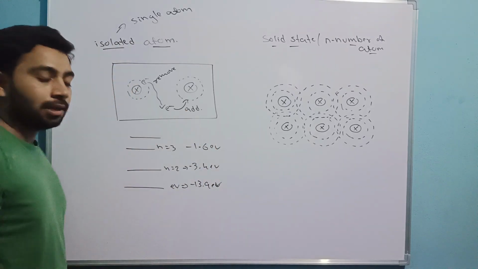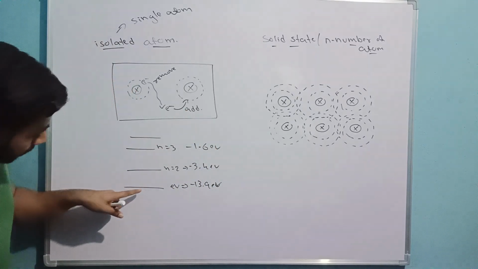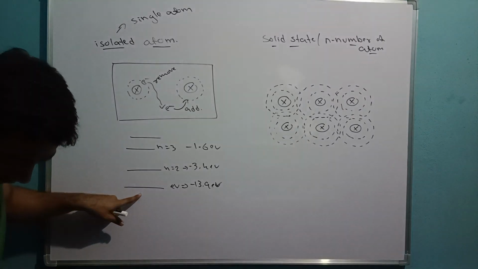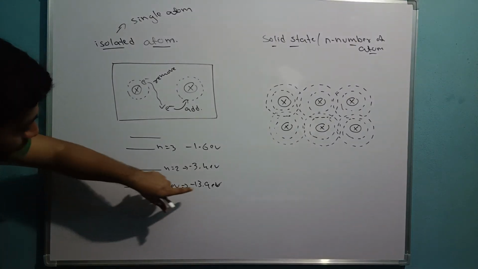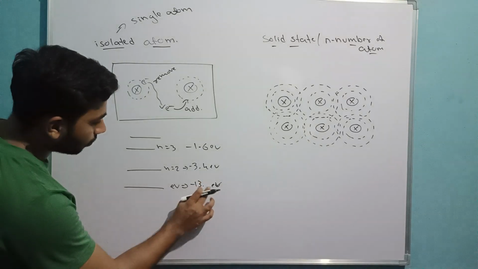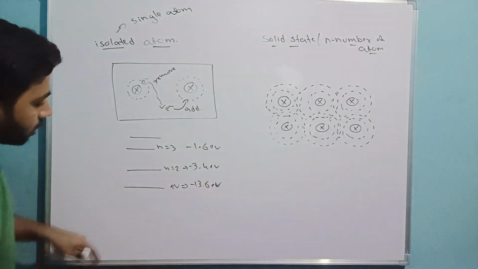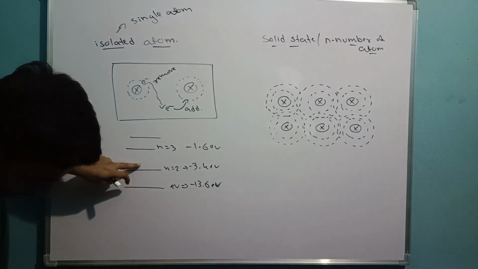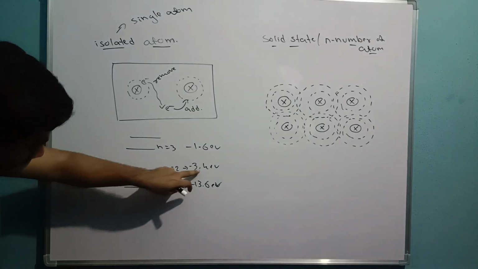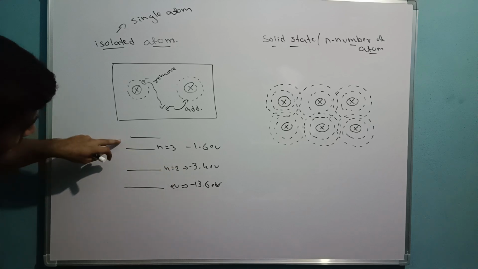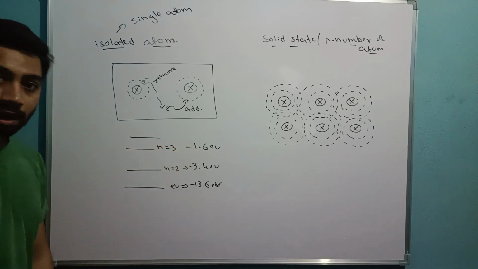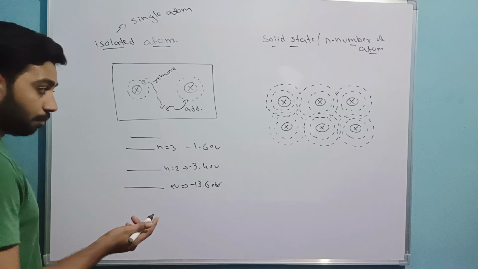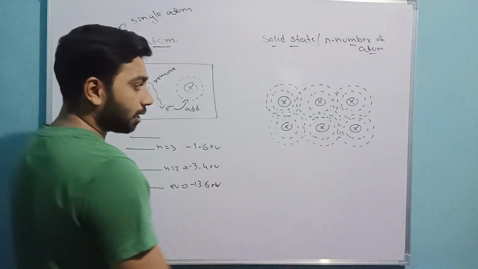Like this, the energy varies. So if my electron is here, I can very easily say the energy of this electron is this one, and if it is here, then the energy is this one. Correct? Very simple. But here it is not the case.